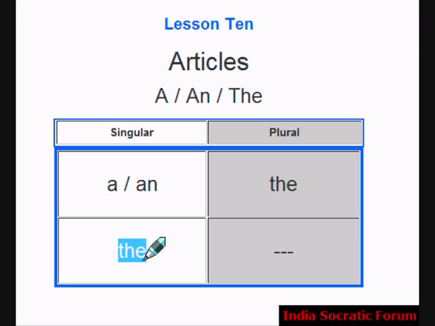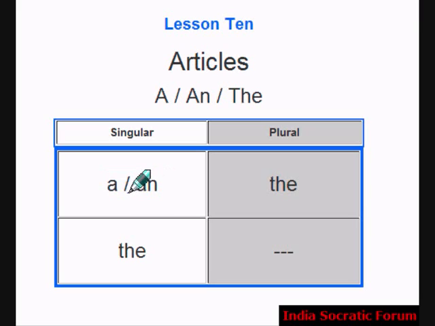A pair of glass or a bus. If you say a bus, it doesn't mean any specific one. If you say the bus that I rode yesterday, like something specifically we mention, the green bus, the red bus, when you say the specific bus, we use the. Likewise, a and an is for generically a bus.